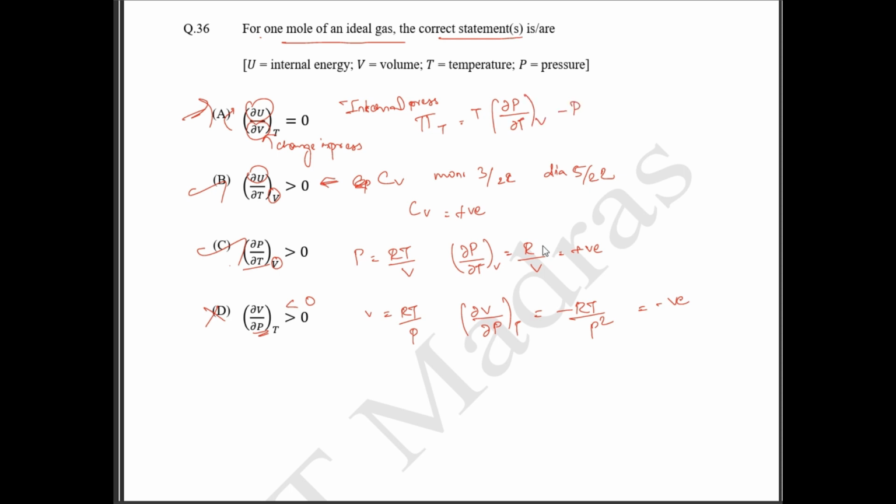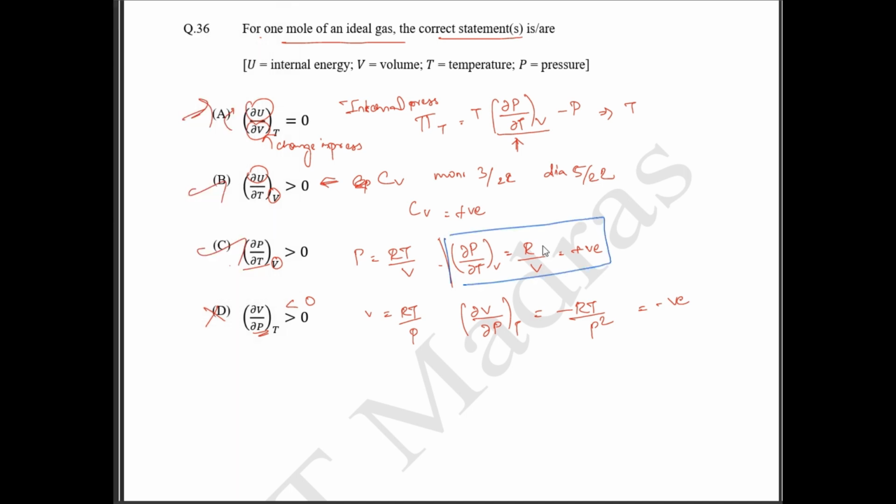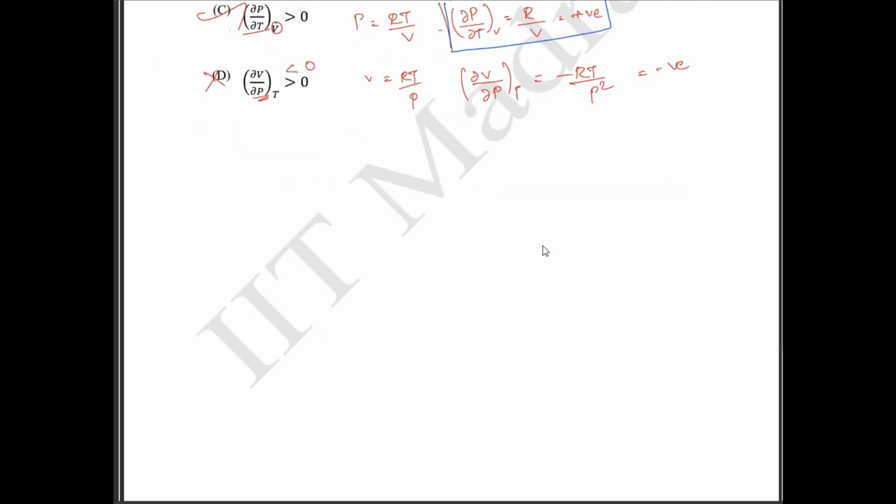Okay, so நம்ம என்ன தெரியும், we know the value of dou P by dou T at constant volume. So your dou P by dou T at constant volume is going to be R by V. Okay, and then another P value. So from ideal gas we know that P is equal to RT by V. So this is going to be equal to 0. So your internal pressure is going to be 0. So option A is also correct. So option A, B, C, all three are going to be correct answer.